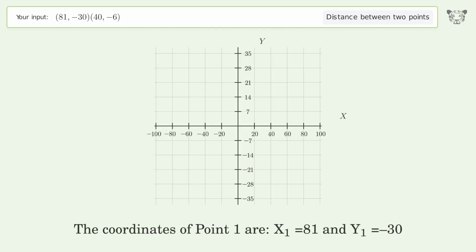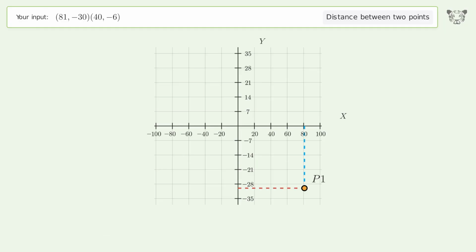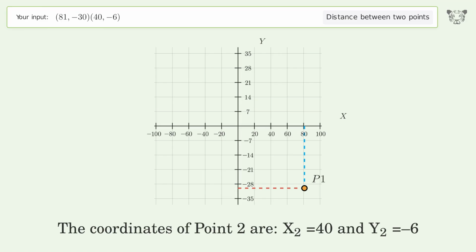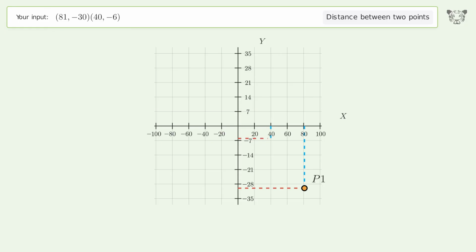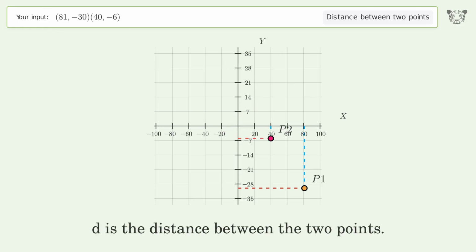The coordinates of point 1 are x1 equals 81 and y1 equals -30. The coordinates of point 2 are x2 equals 40 and y2 equals -6. D is the distance between the 2 points.